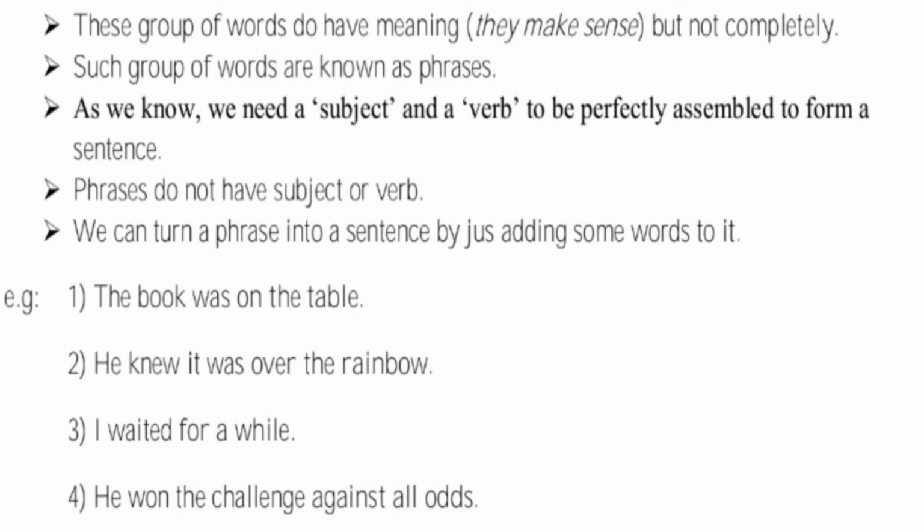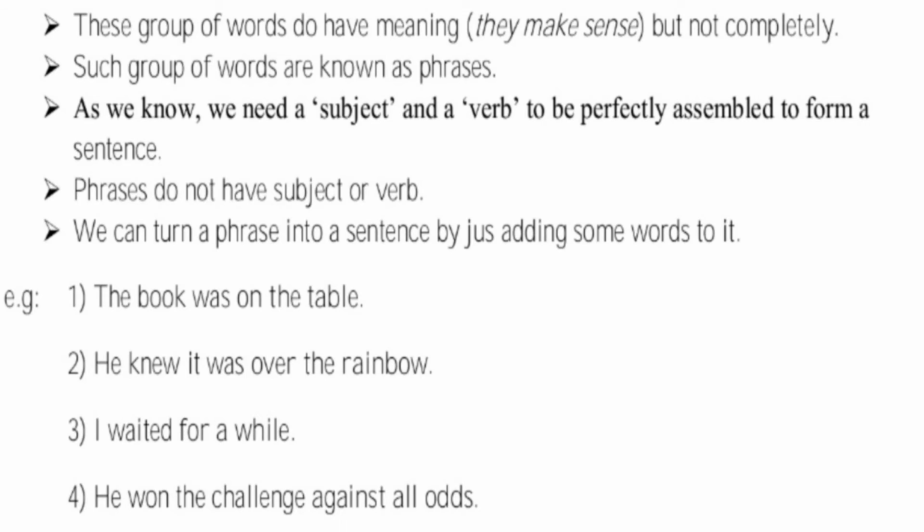But we can turn a phrase into a sentence by just adding some words to it. For example, the first phrase was on the table. I converted it to a sentence by adding the book. The book is the subject. The book was on the table, and was is used here as a helping verb.